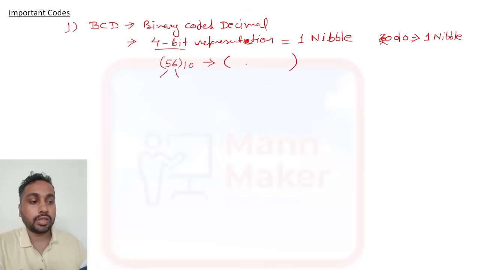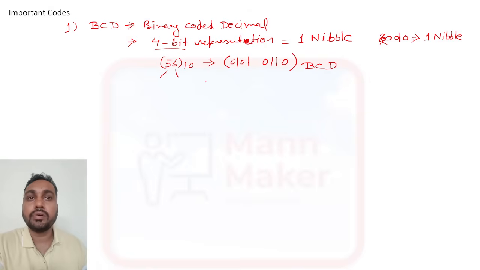For 5 we represent it as 0101, and for 6 it will be 0110. This is the BCD representation of a decimal number. Now the other code we will see is the excess 3 code.